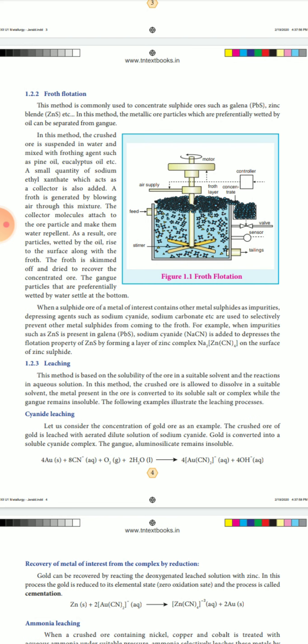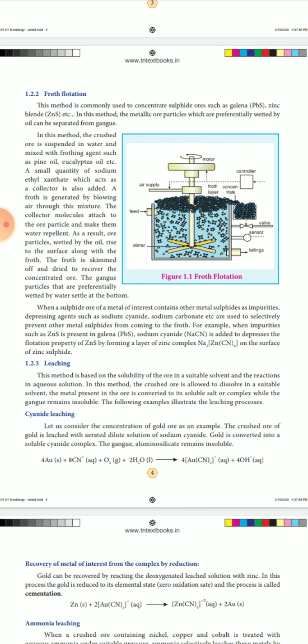So zinc reacts with the gold cyanide to give zinc cyanide. So the cyanide combines with the zinc to form zinc cyanide, and the gold is reduced in a separate state. This is called the first process of leaching, cyanide leaching.